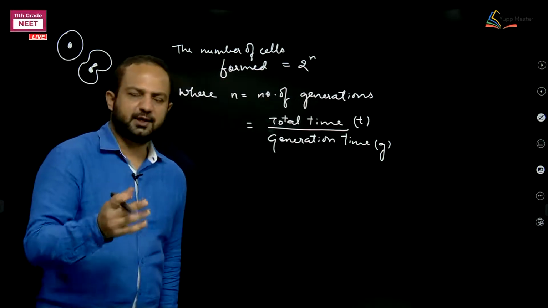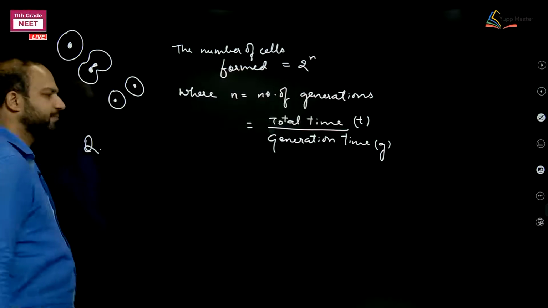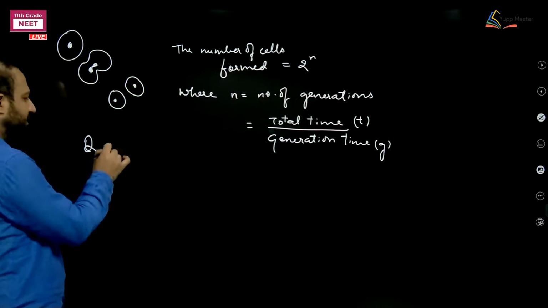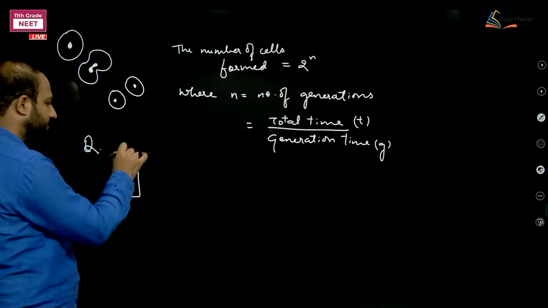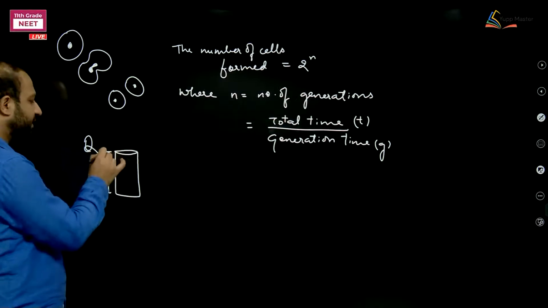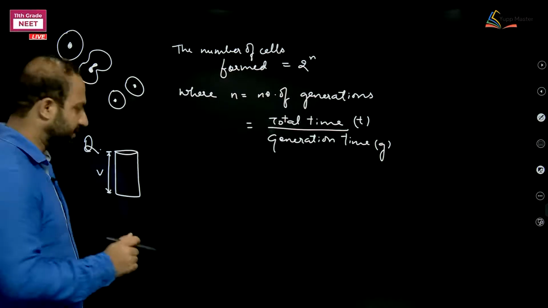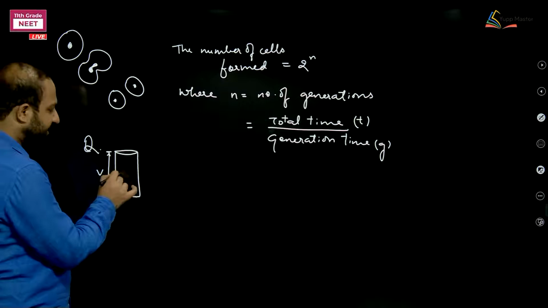Okay. Let's see if all cells are dividing at once. Question, first type: I am saying that this is a glass whose entire volume is V, and they are saying that this is half filled.